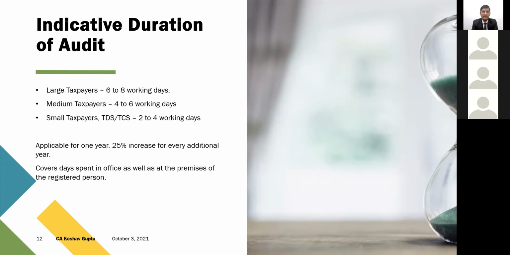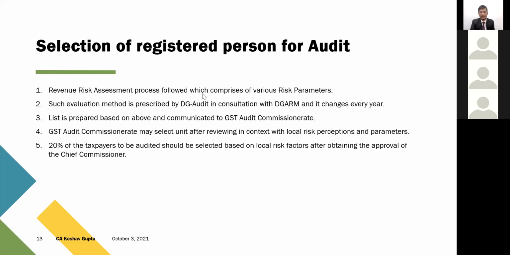So now how are they selecting the units, how does the process flow, how can we say that this particular SSC can be selected for audit or may not be selected for audit? I think it's not a comprehensive list, but I have tried to include all those understandings which I could find from the GST audit manual of the department plus my practical experience. So how it starts: first and foremost, the revenue risk assessment process is followed, which comprises various risk parameters. So what is the meaning of revenue risk assessment?